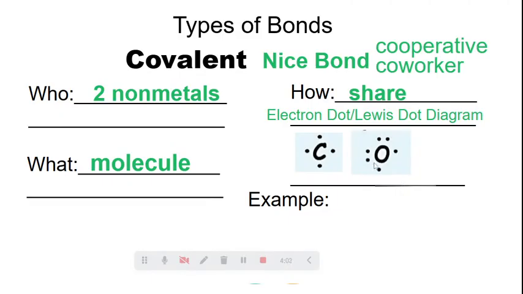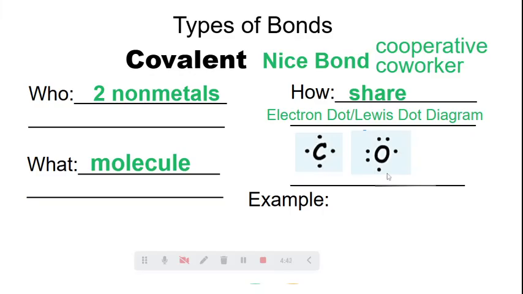Here's oxygen. Oxygen is in what group? Look at that periodic table. 16. Awesome. So if it's 16, that means it's going to have 6 valence electrons: 1 dot, 2 dot, 3 dot, 4 dot. So it's going to go up, to the right, down, left. And then it's going to have 2 more. It's going to have 1 on top and 1 to the left. So in total, this is going to have how many? 6, right? And we need to get to what number? 8. Okay, so if we have 6, what number plus 6 equals 8?